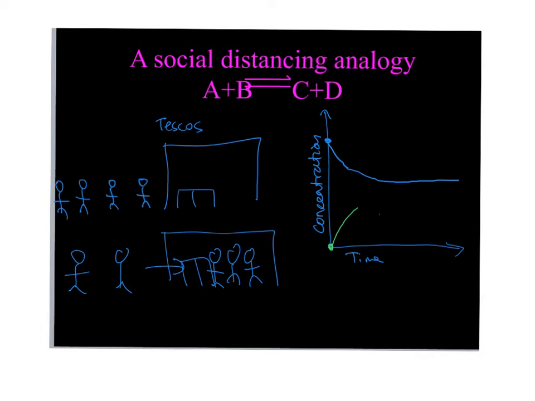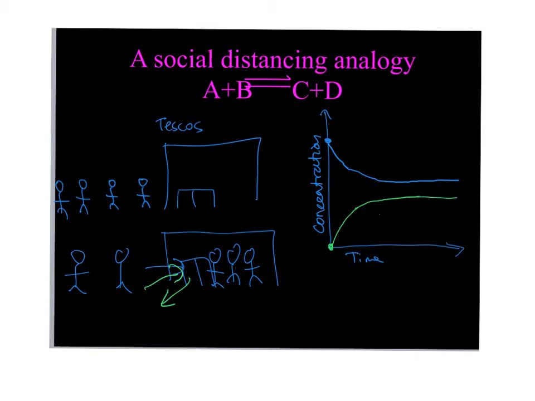Similarly, the number of people inside the shop will keep on increasing until the maximum number of people allowed into the shop has been reached. At that point, for every person that goes out of the shop, one person is allowed in. That's when equilibrium is reached.